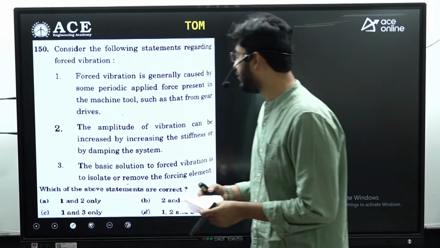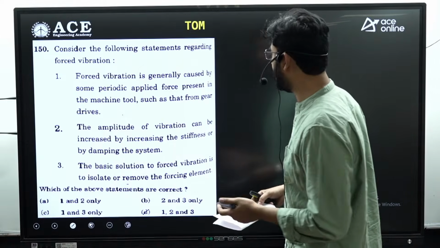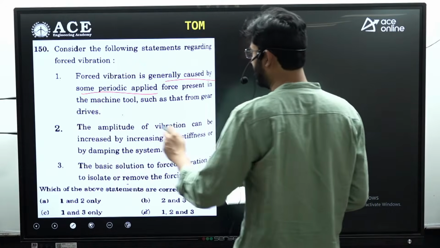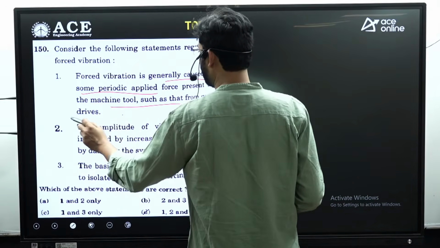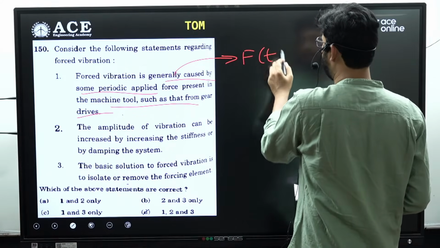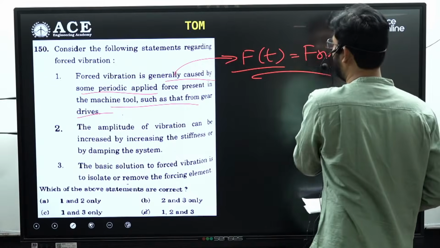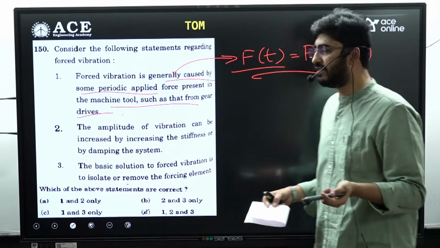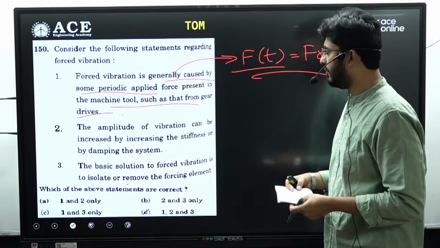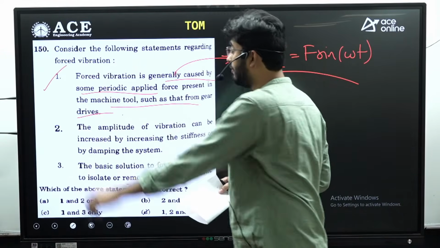Next is question number 150. Consider the following statement regarding the forced vibration. The forced vibration is generally caused by some periodic applied force present in the machine tool, such as from the gear drives. Yes, the periodic force when it is imposed on the system, that is f of t is equal to F sine omega t, or a rotating force is imposed when we give the angular motion to some rotor or some disc. If it is given, then the rotating force will be imposed in it. So statement 1 is correct.